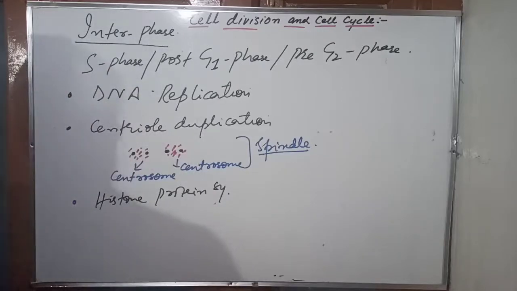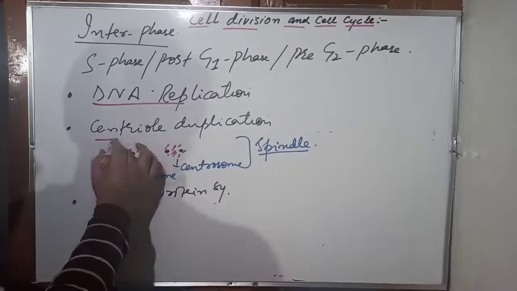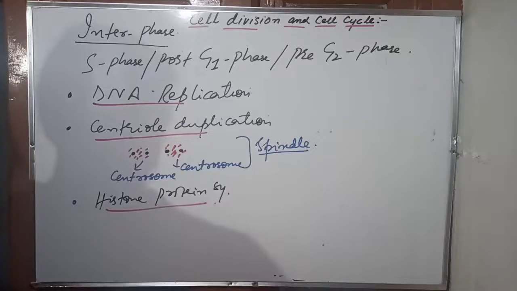Now, S phase, what's happening in the S phase? Quick review: DNA replication, centriole duplication, and histone protein synthesis taking place in the S phase. Now a very important point, students often get confused. If the replication of DNA takes place here, what about the number of chromosomes?